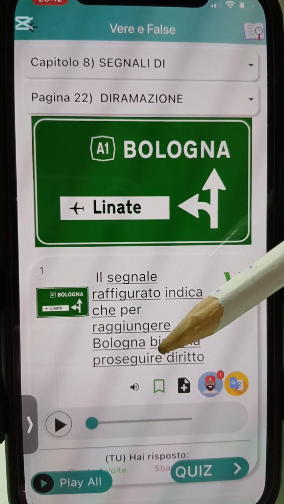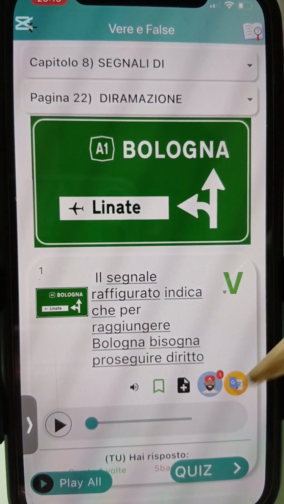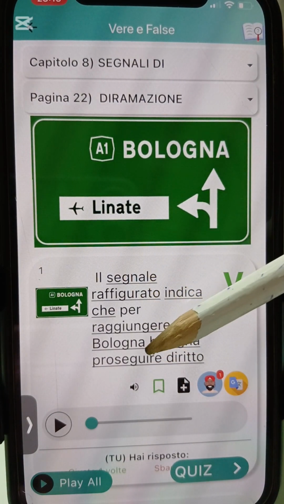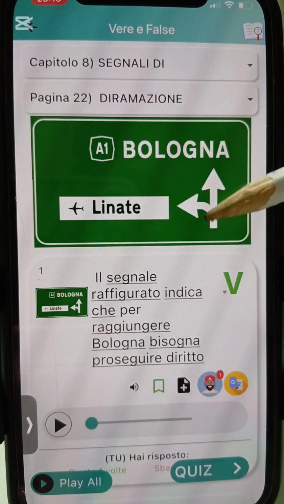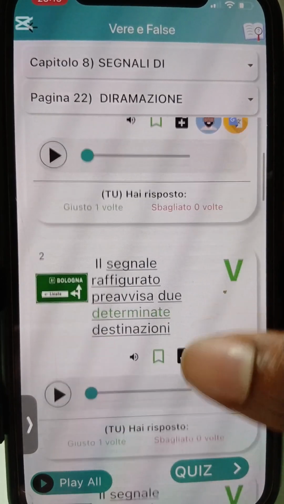Proseguire means continue. Proseguire diritto, continue straight. For you to reach Bologna, you need to continue going straight. And if you see the diagram, Bologna is diritto. You need to continue with the lane when you go straight to get to Bologna. Alright, let's go.